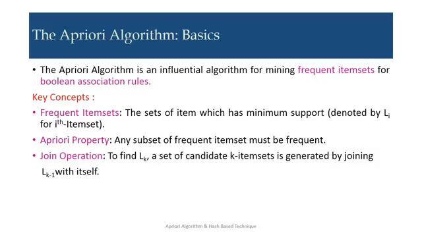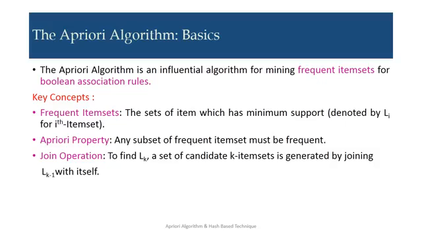Second is the Apriori property: any subset of a frequent item set must be frequent. This is very important. Suppose I am taking a set ABC. What are the subsets of ABC? A, B, C, AB, AC and BC. So if I am saying ABC is a 3 item frequent item set, that means all of its subsets must be frequent. That means A, B, C, AB, AC, BC must be frequent.